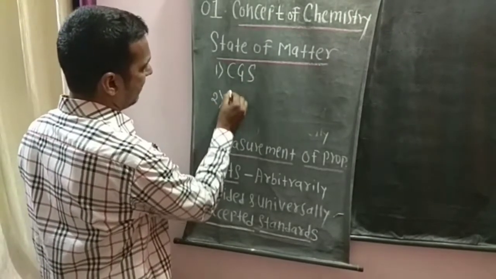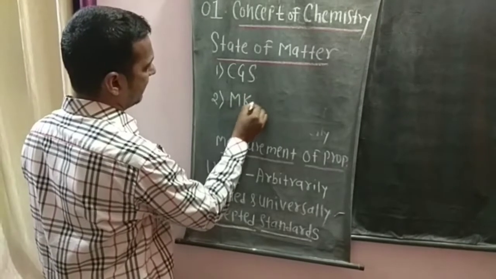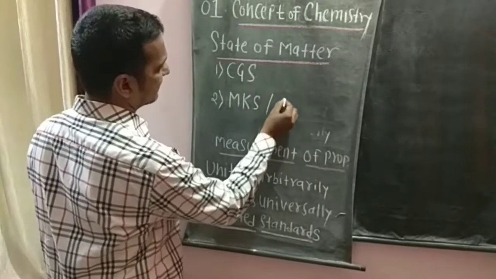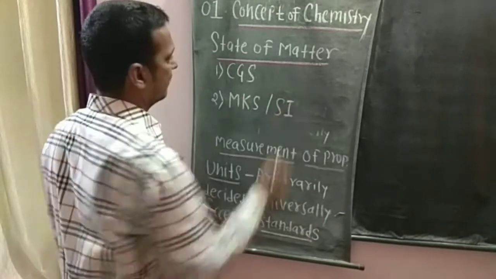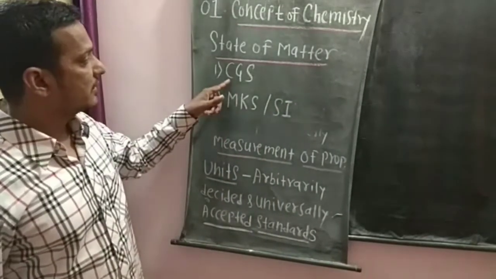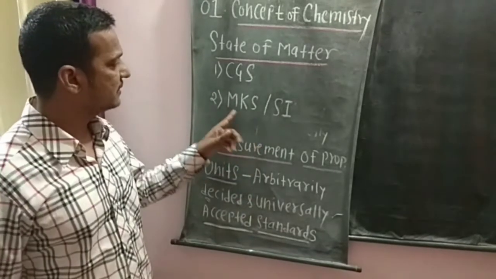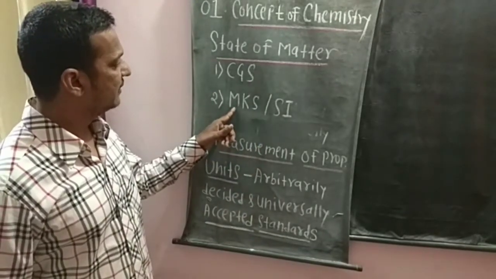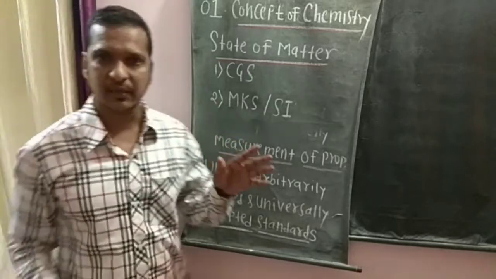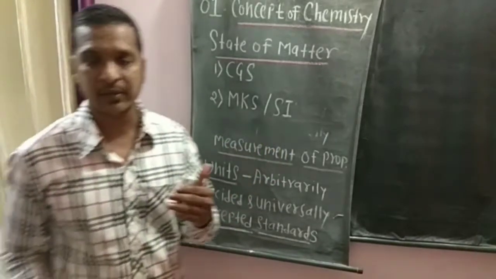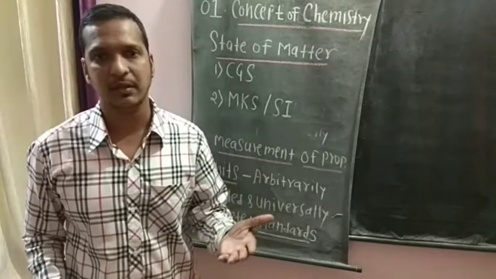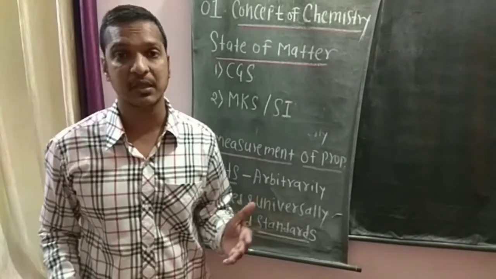Second, MKS, or we can say SI. CGS means centimeter, gram, second, and MKS means meter, kilogram, second, or it is called the SI unit. SI means Système International, or the international system of units.